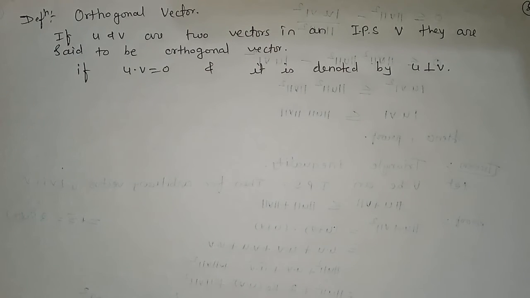So orthogonal is nothing but a condition of perpendicularity. If two vectors are orthogonal, that means they are perpendicular to each other.